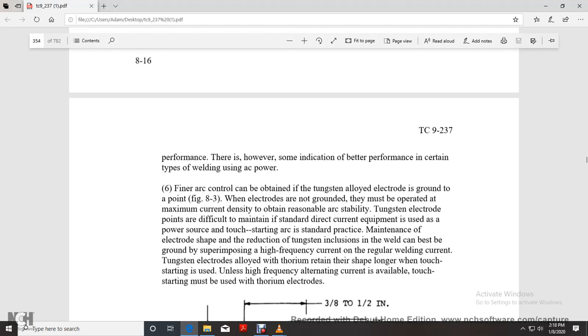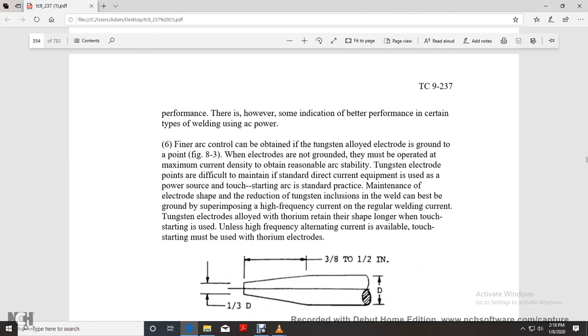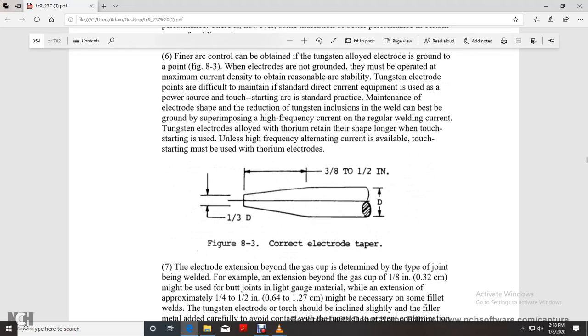For torch starting, the standard practice for maintaining the electrode shape and preventing tungsten inclusion in the weld is best done by superimposing high frequency current on the regular welding current. With thoriated tungsten electrodes, this allows the thorium to retain the point shape longer from the time the torch is started. Unless high frequency alternating current is used for torch starting with thorium electrodes, the point should be ground to about 1/3 of the electrode diameter, or 1/8 of an inch.